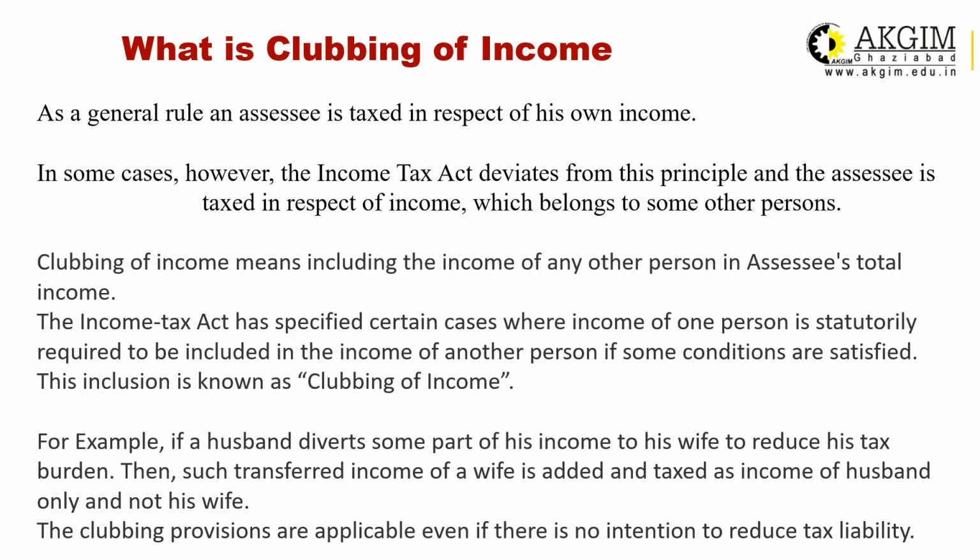That means the total income is less than 2.5 lakh. In that situation, if he transfers the income to the spouse, he will be liable to pay less tax, and as an effect of this transfer, the tax was evaded. It is a clear case of evasion, and so the clubbing provision is there. But sometimes clubbing provisions are applicable even if there is no intention to reduce the tax liability. Intention is not there, but still the diversion of income is there, so the clubbing provisions are applicable.